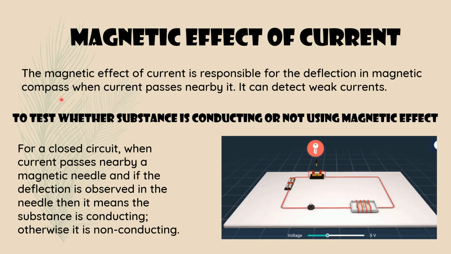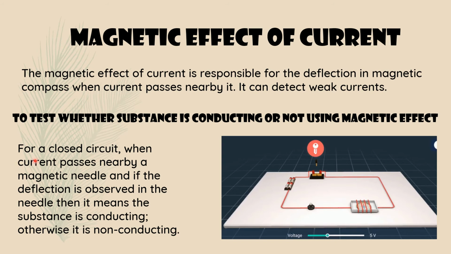So what is a compass, you know what a compass is. Inside the compass a needle is there, and that needle is also a magnet. So when we keep our compass near a circuit, the needle of the compass will deflect. Okay, we'll see that. This magnetic effect is also used to test whether a substance is conducting or not.